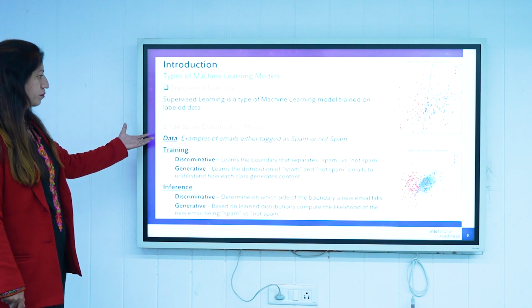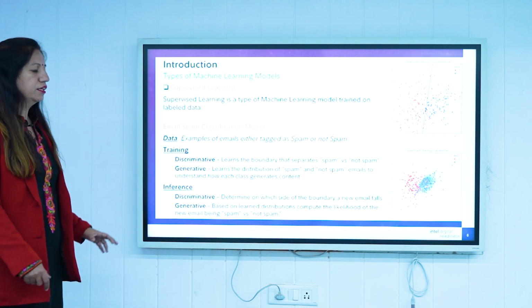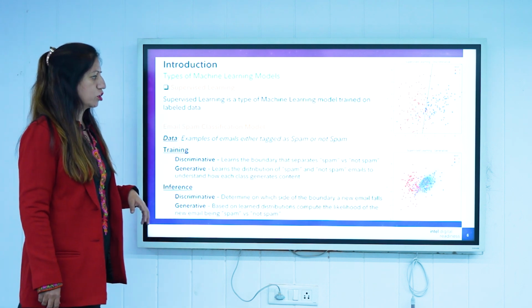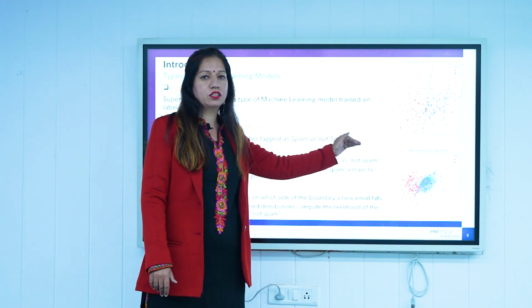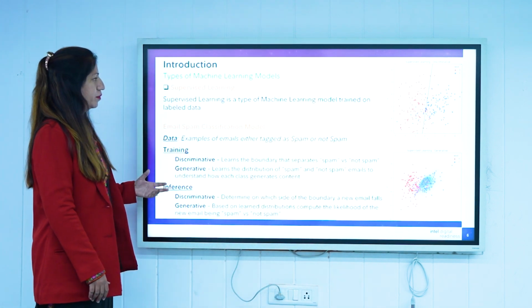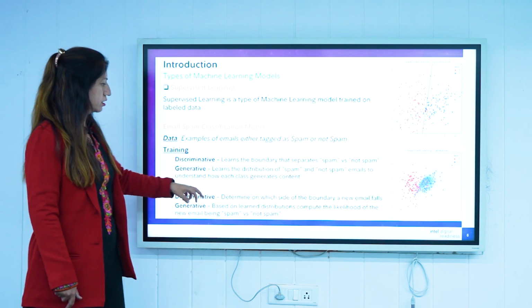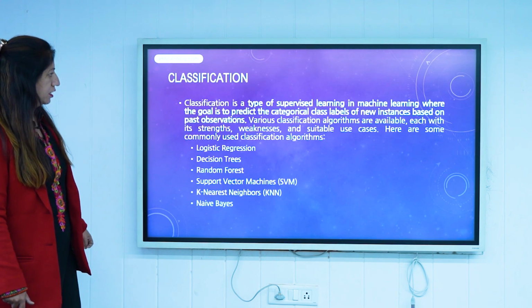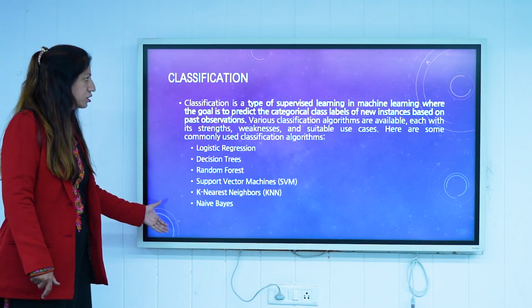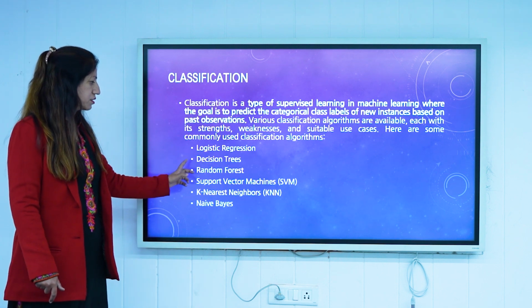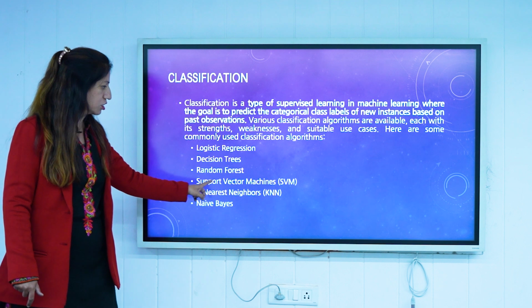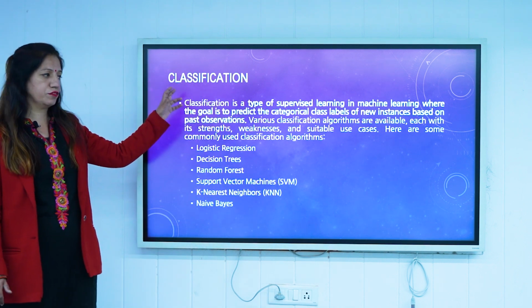The very first example is the classification model, which classifies spam accordingly. Your mail is categorized as either spam or not spam. This is one of the major applications of machine learning, that is classification. Different algorithms are used for classification, like logistic regression, decision trees, random forest, and SVM. SVM is used for classification purposes.